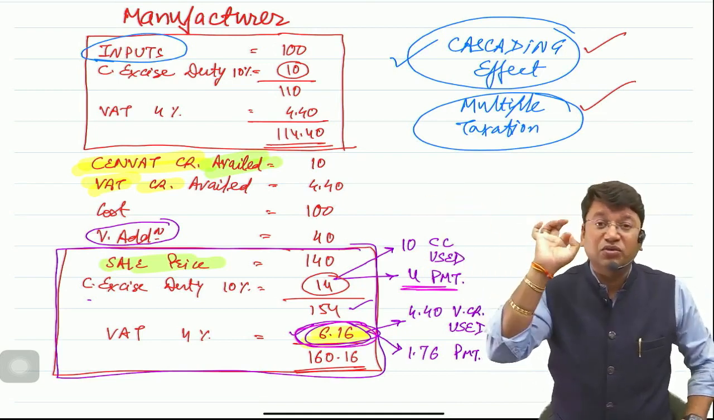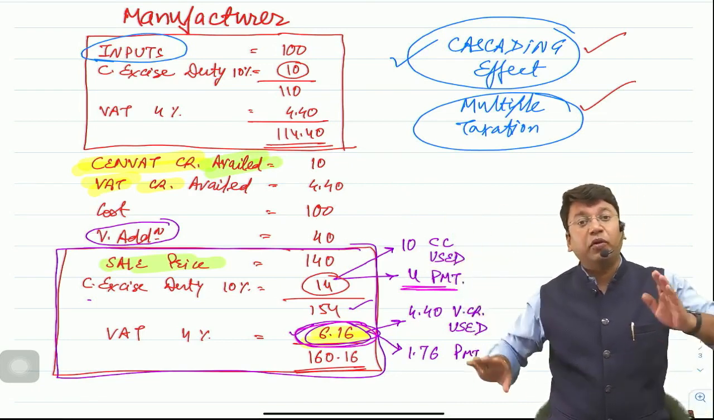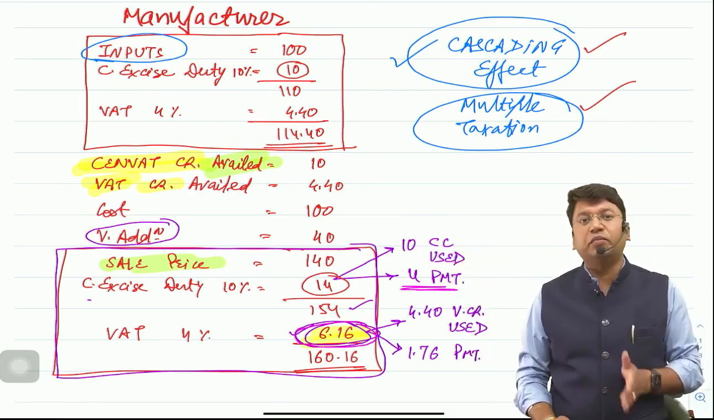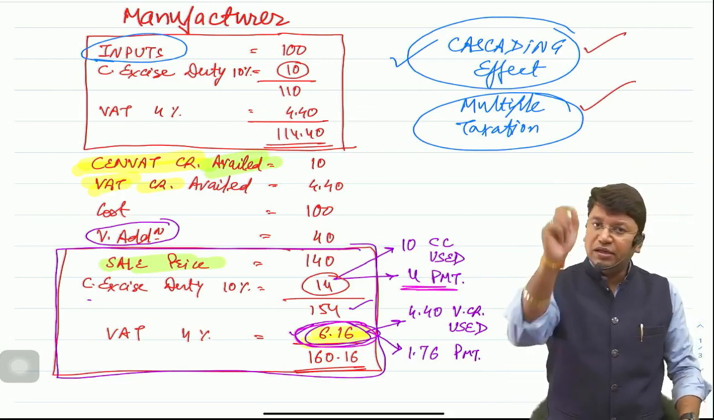Sir, suppose no tax is being charged on rupees 140, it is exempted, then there is no point of any multiple taxation, there is no point of any cascading effect, so no credit will be allowed of whatever tax you have paid on purchases.